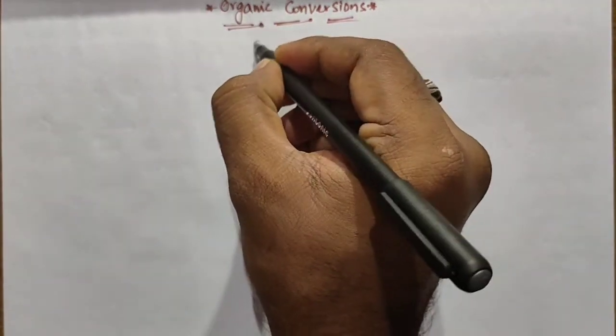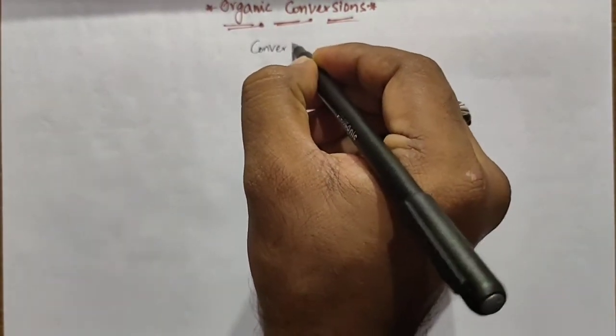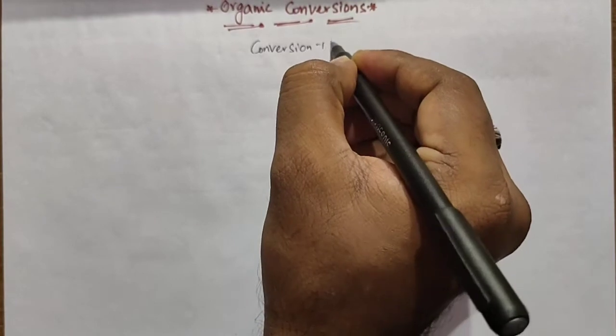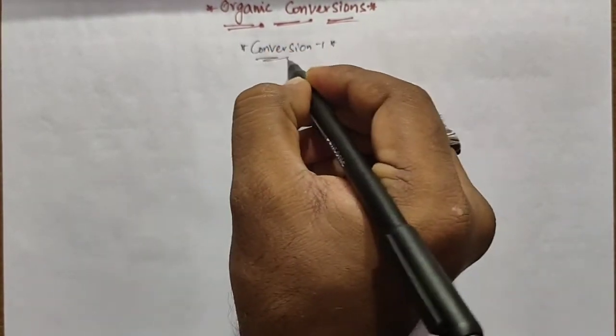The first one is organic conversion 1. The first organic conversion is increasing the length of the carbon chain, or increasing the number of carbon atoms.